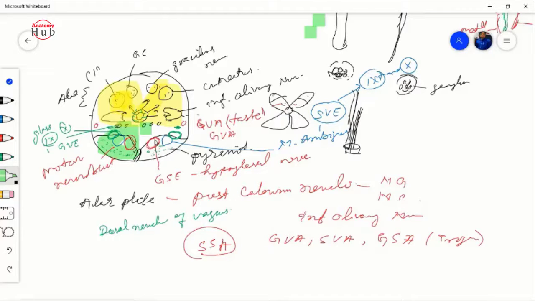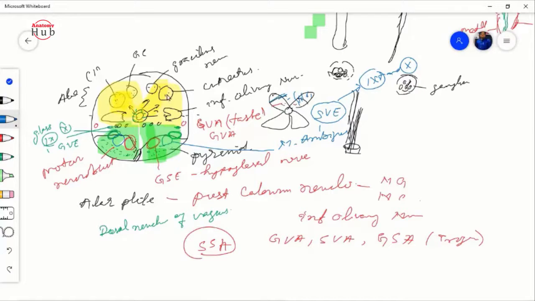Okay, this is your basal plate, right? Now the alar plate and the basal plate is there, right? So this alar plate and the basal plate is fragmented by the white matter fibers that are going upward and downward. So that fragments the alar plate into pieces. They have three layers: the posterior column, the middle column and the ventral column.